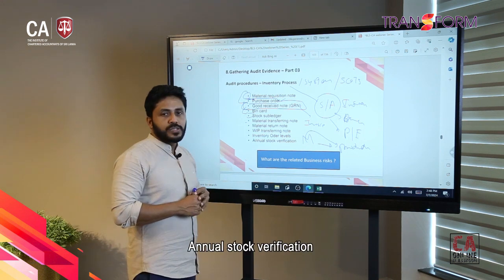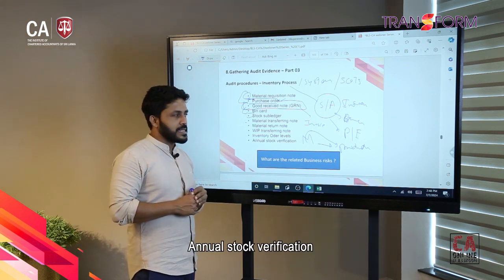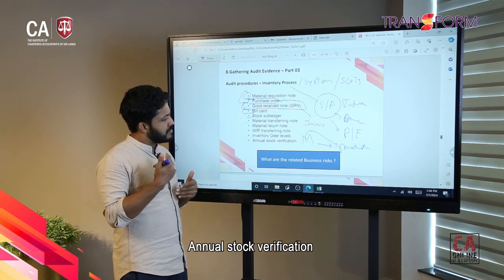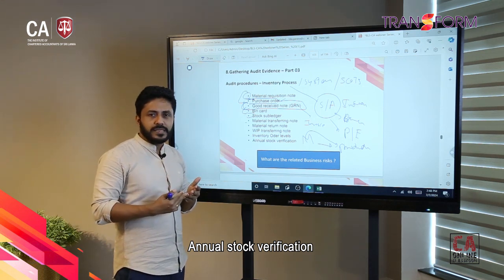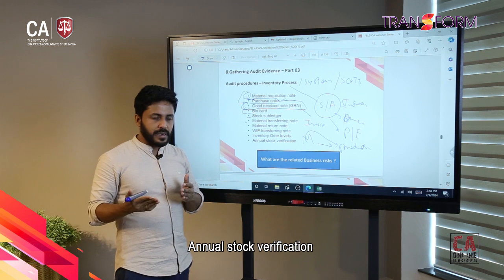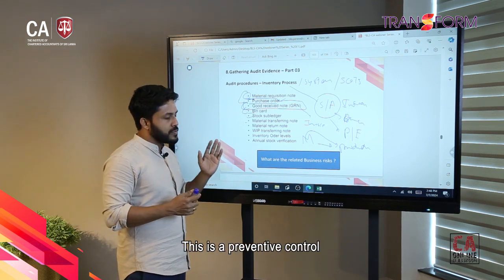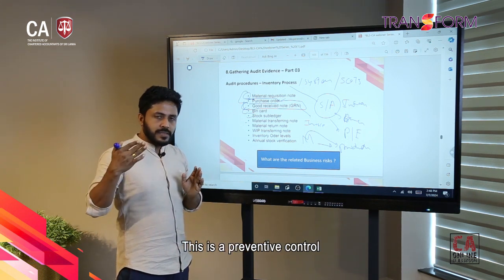So then annual stock verification. Annual stock verification, that's also a control in the organization. That's a kind of a preventive control, right? So what we have to do is we have to do an annual stock verification.